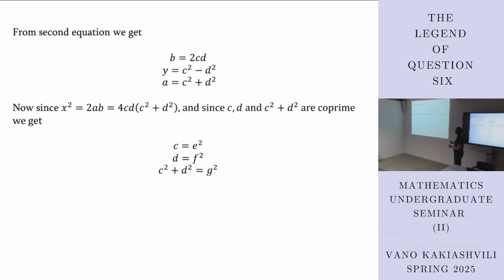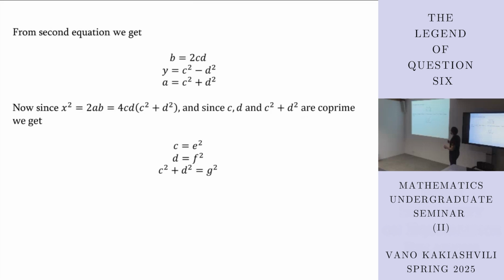Now let's look at this equation. Since we know that x squared equals 2ab, which is 4 times c times d times c squared plus d squared, and c, d, and c squared plus d squared are coprime, it means that c must be a perfect square, d must be a perfect square, and c squared plus d squared must be a perfect square. In other words, this system should be true.